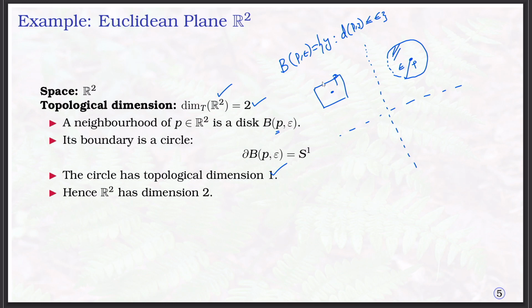Again this box has lines, the square, it is a line, it has topological dimension 1, therefore we can conclude that the topological dimension of any point in R power 2 is 2, therefore the topological dimension of R power 2 is 2.